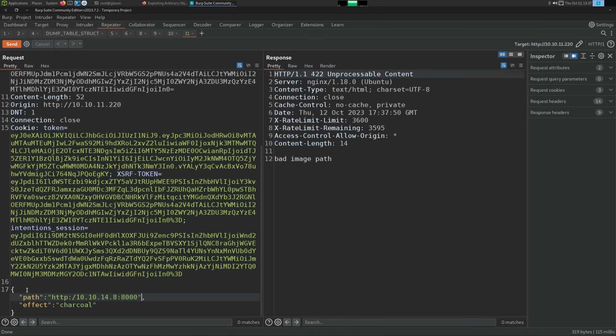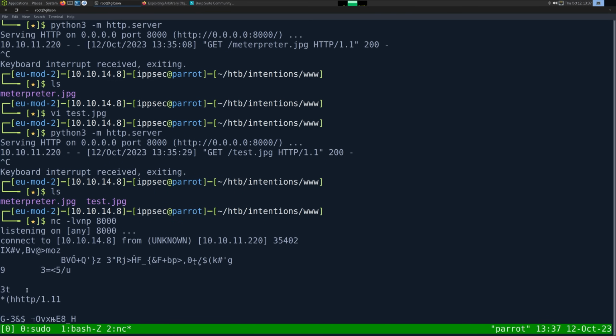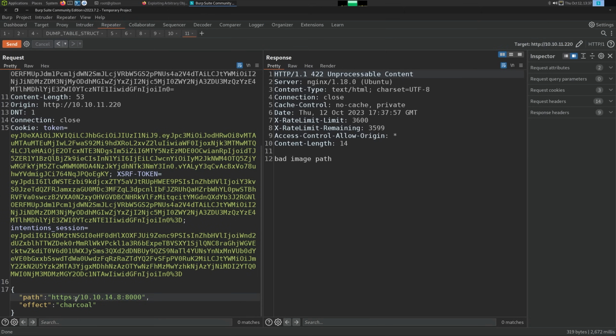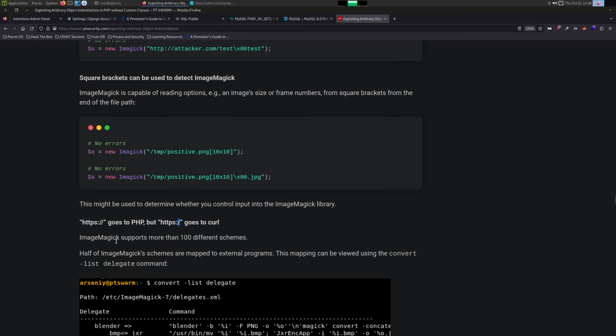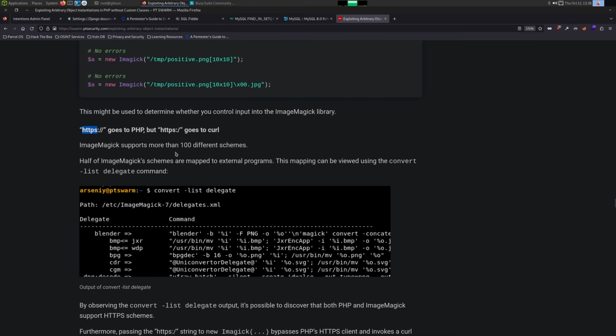Because I don't feel like setting that up. See, I would need to set up an SSL handler to capture that, and I don't feel like doing that right now, so we'll skip that. But it is interesting that it supports that.